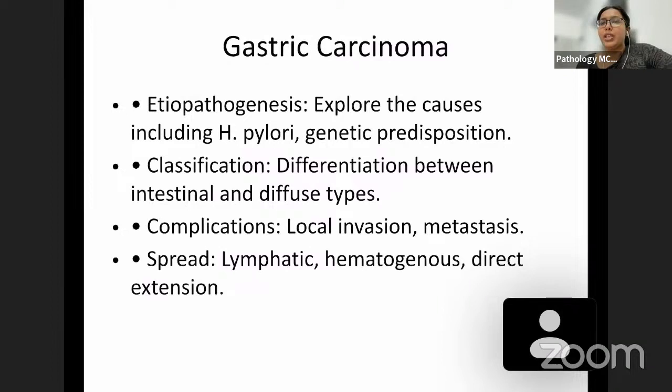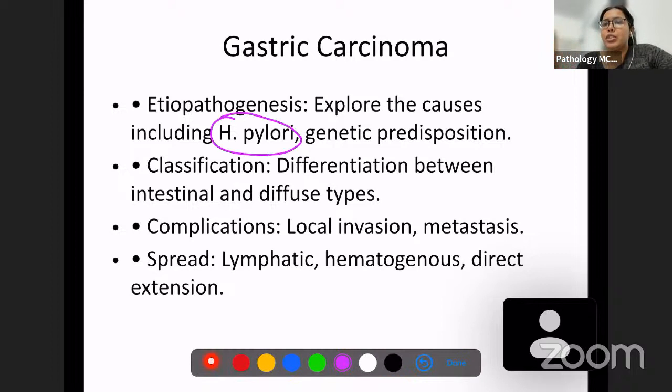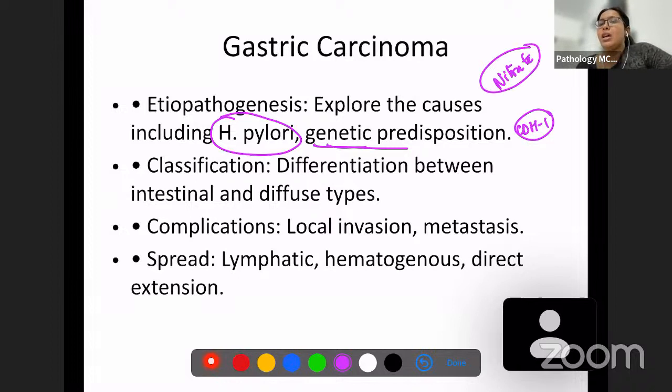So we know what is the etiopathogenesis of gastric carcinoma. H. pylori induced is gastric carcinoma, and there is a genetic predisposition which is nothing but CDH1 gene mutation. Okay, and apart from this, nitrate-rich foods can also result in gastric carcinoma, right? So classification wise, histologically wise, we have intestinal type and diffuse type gastric carcinomas. These are the 2 main types of gastric carcinomas.